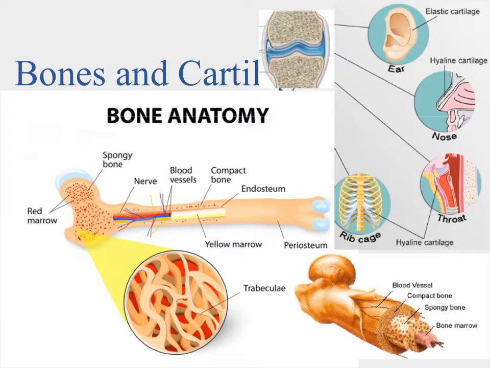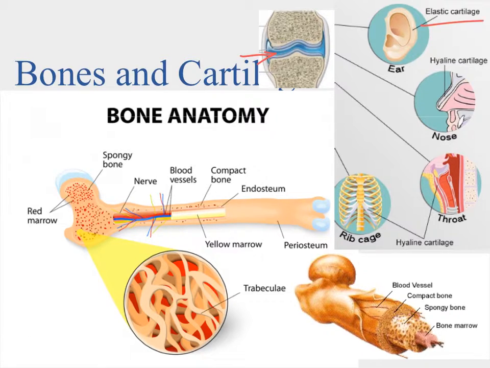Now, the skeletal system includes bones and cartilage. Cartilage, if we can see right here, is this kind of soft, squishy material. It's in a lot of the joints where it'll provide a little bit of cushion for the bones to rub up against, so it's not like a hard-to-hard surface. There's something soft there for it.